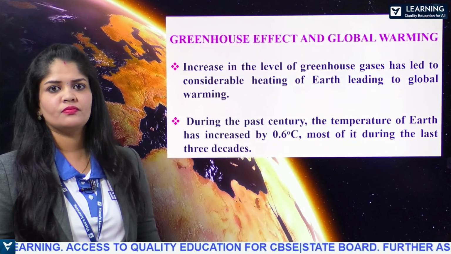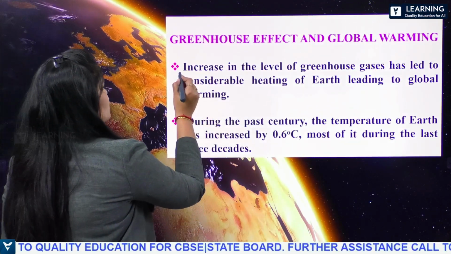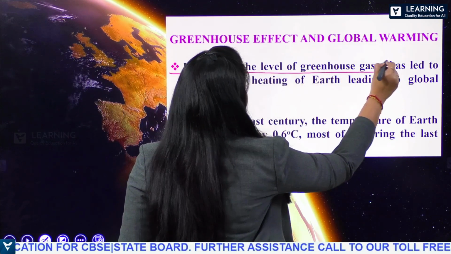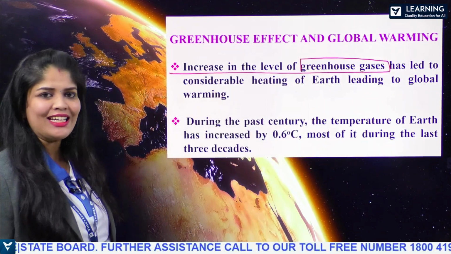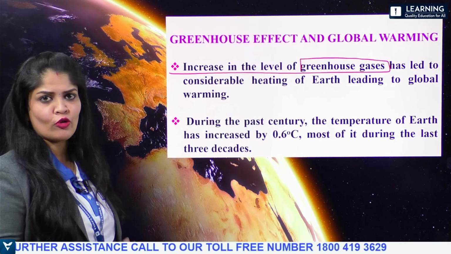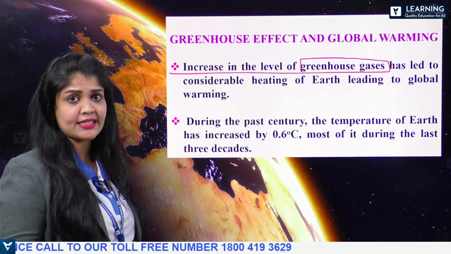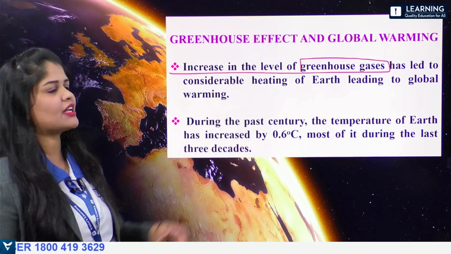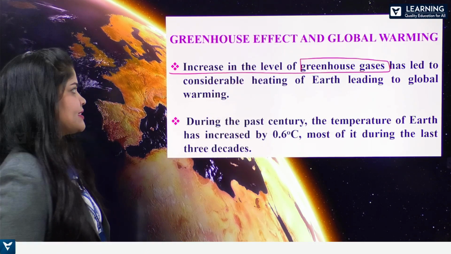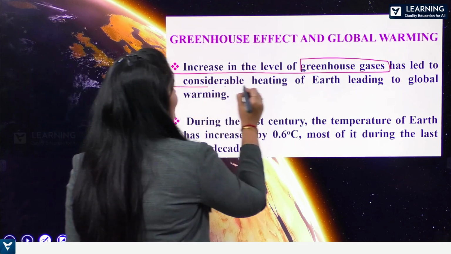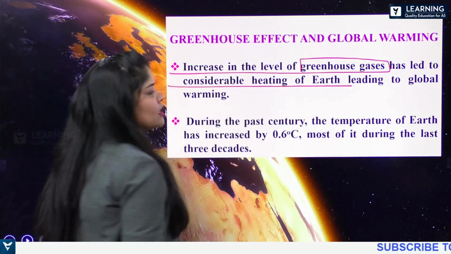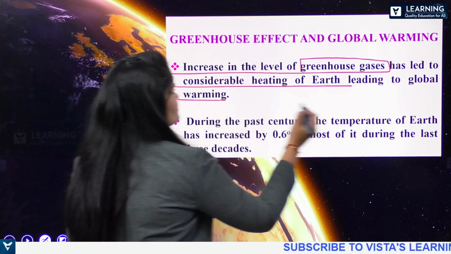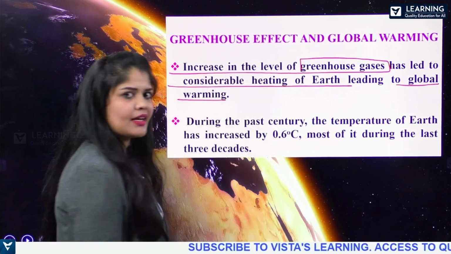Now, this increased level of greenhouse gases, chlorofluorocarbons, methane, carbon dioxide, nitrous oxides, all these together we can consider as greenhouse gases, has led to considerable heating up of the Earth, and that leads to global warming. Right?